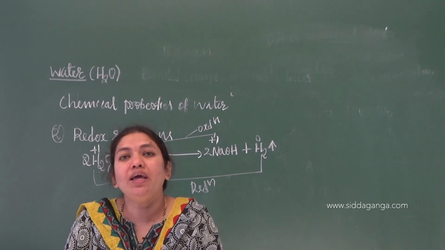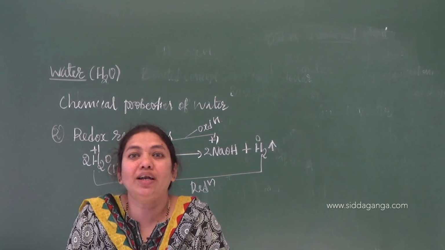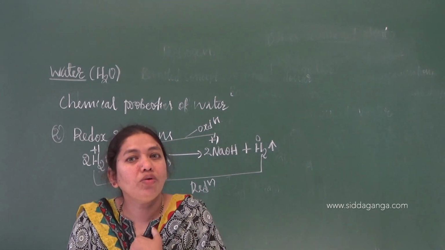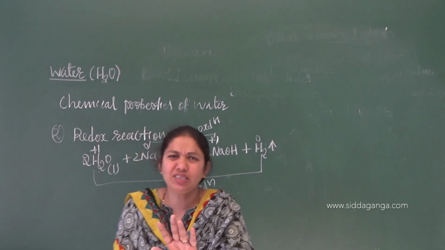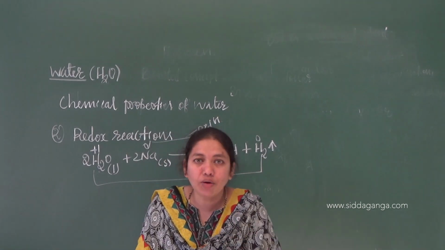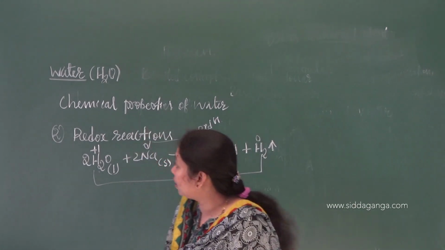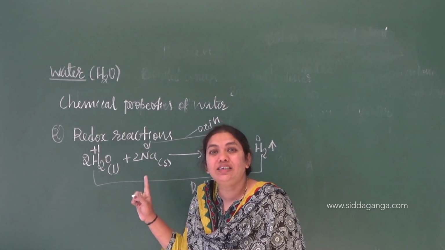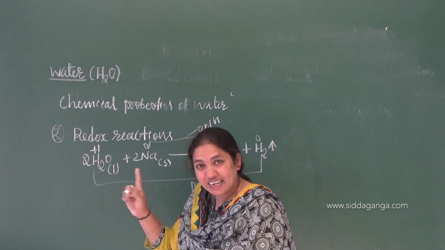That means if it is oxidizing, simple concept, I will just use Kannada here. It gets reduced itself and oxidizes another. This is simple. Remember. It gets reduced itself and oxidizes another. What do we call that? We call it an oxidizing agent, or that is called an oxidant.